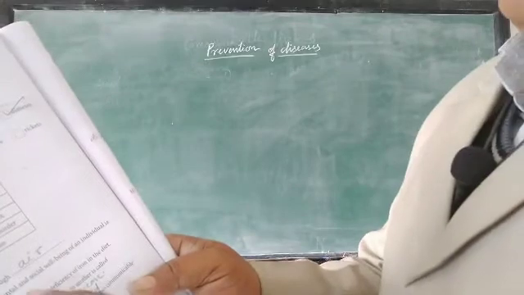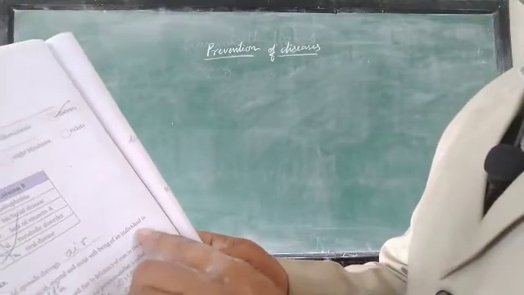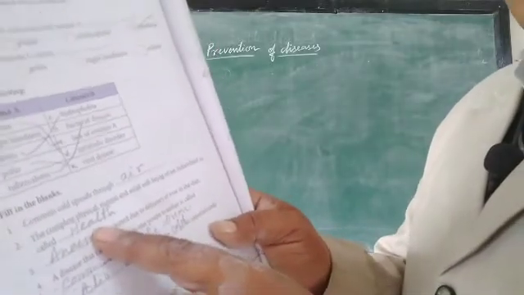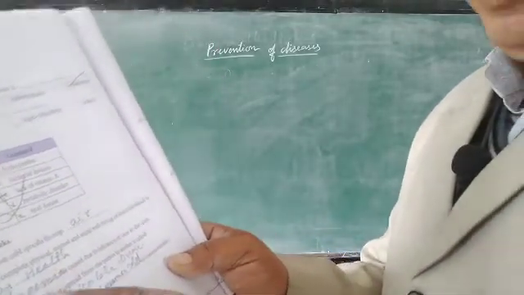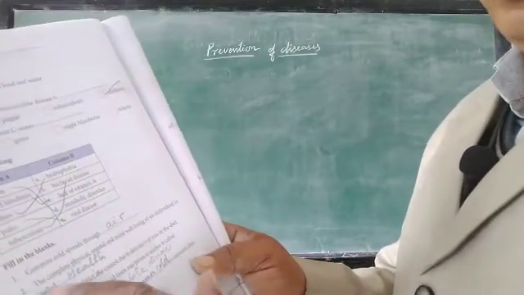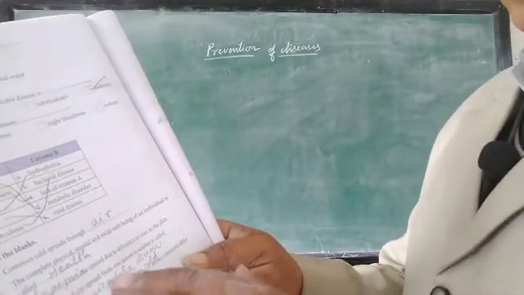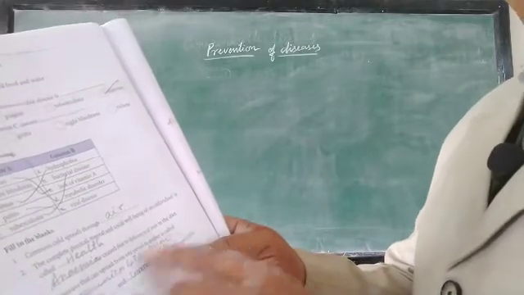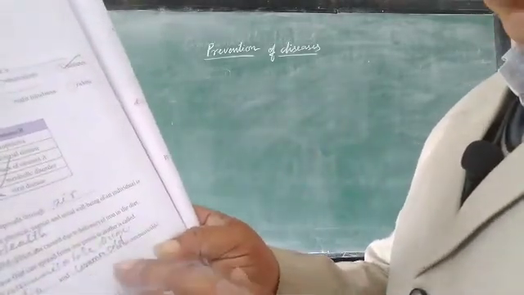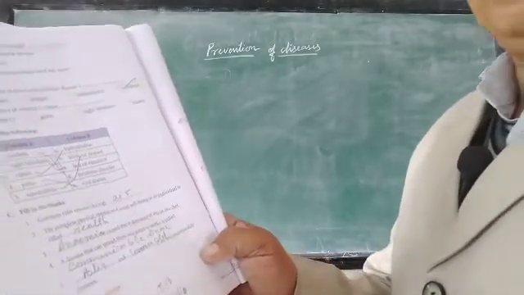Then the complete physical, mental and social well-being of an individual is called health, right? We have talked of health in detail. Then anemia is caused due to deficiency of iron. This is a deficiency disease, so the third one is not in your syllabus. A disease that can spread from one person to another is called communicable disease. This is included. Then polio and common cold are two communicable diseases.